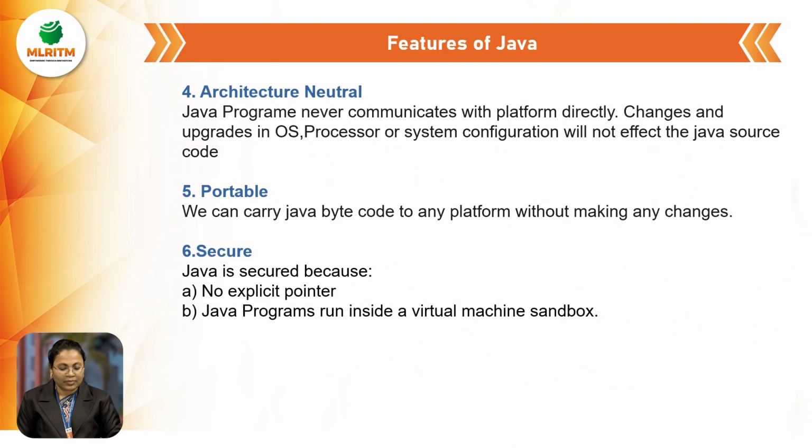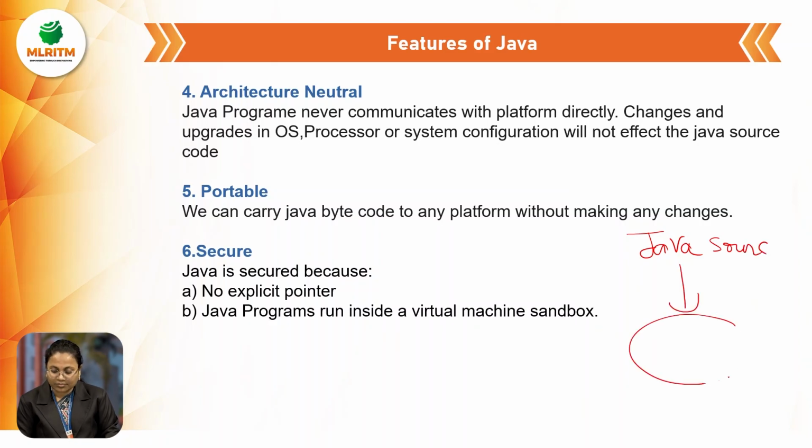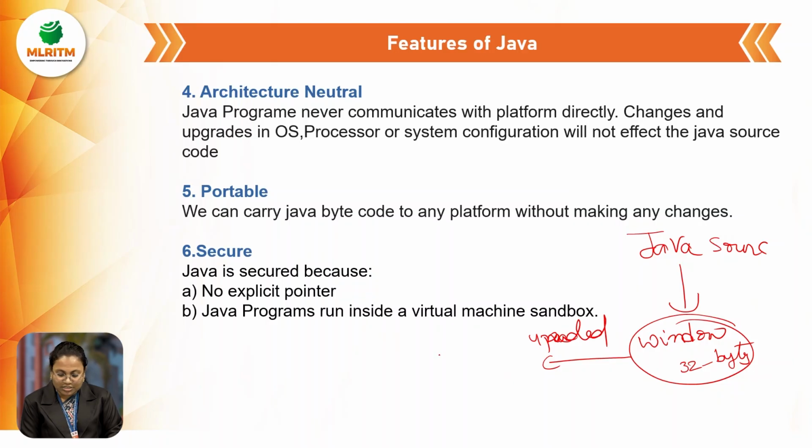So next, Java is architecture neutral. Java programs never communicate with the platform directly, right? For example, initially I developed a Java source code in the Windows operating system. In Windows, the system configuration is, let's say, 32 bit. But after a few months, I updated my operating system to 64 bit.